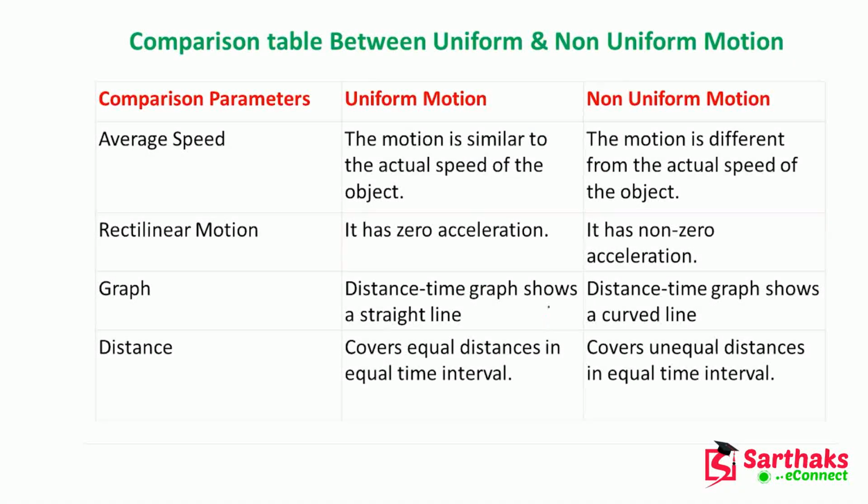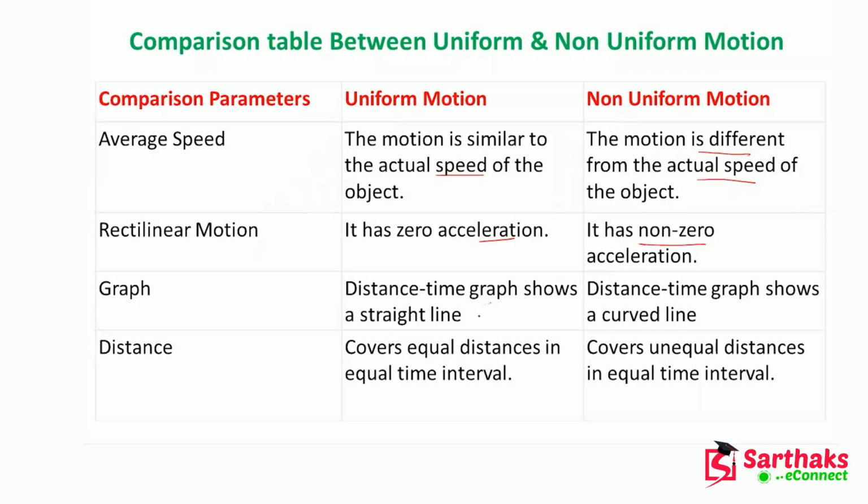Now, this is the comparison of uniform and non-uniform motion. For uniform motion, the average speed is similar to the actual speed of the object, whereas for non-uniform motion, the average speed is different from the actual speed of the object. Rectilinear motion has zero acceleration, while non-uniform motion has non-zero acceleration.